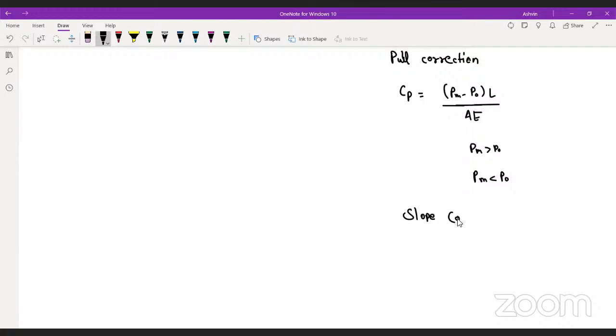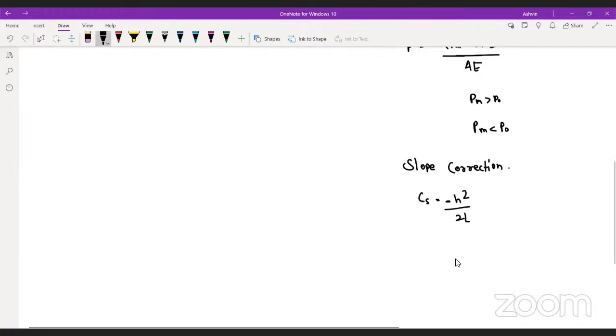Now the next thing is the slope correction. The slope correction is written as h square upon 2L, and the slope correction is always negative. Then the correction for the MSL, the mean sea level correction.